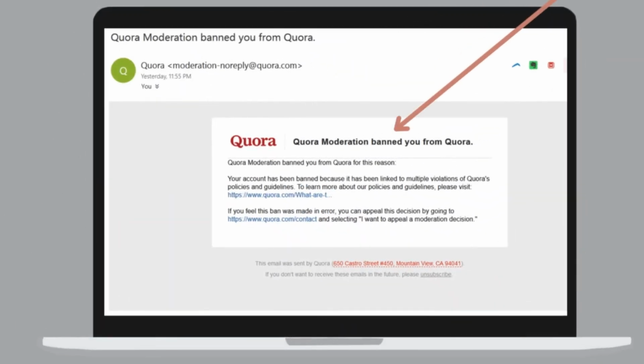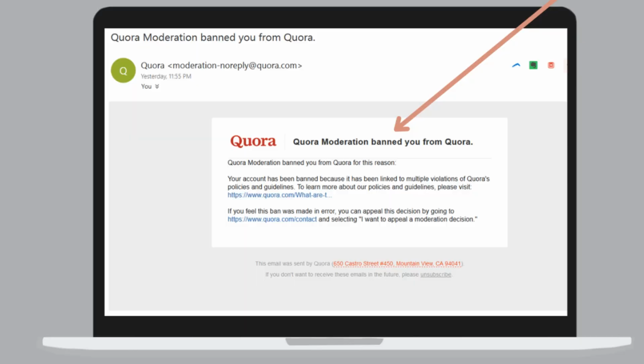Quora is a very interesting social media website on which you could not just get answers for your questions, but you could also provide answers for questions that other people may have, whatever may be the subject. Unfortunately, these days a lot of Quora accounts are getting banned, and you normally get an email from them telling you that Quora moderation banned you from Quora, so that becomes very frustrating. Let's quickly go ahead and see how we can appeal and get our accounts unbanned.